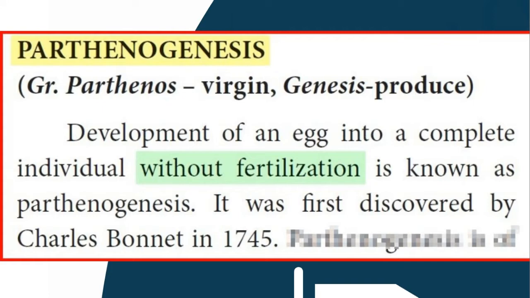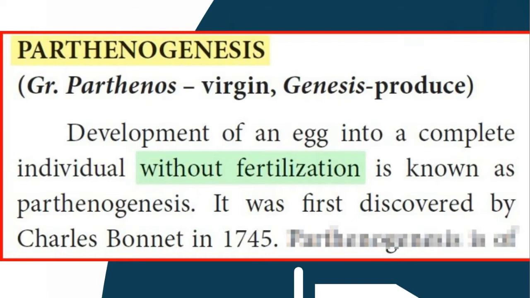The fusion of male and female gamete forms the zygote, that is called fertilization. What is parthenogenesis? Without fertilization, the egg alone develops into a complete organism. That is called parthenogenesis. It was discovered by Charles Bonnet in 1745.